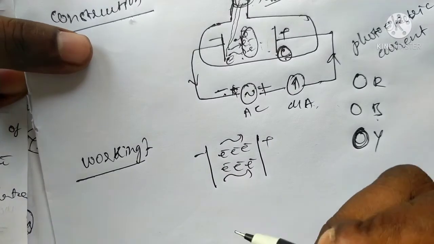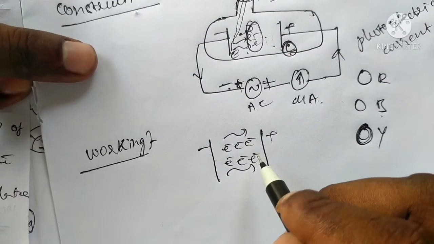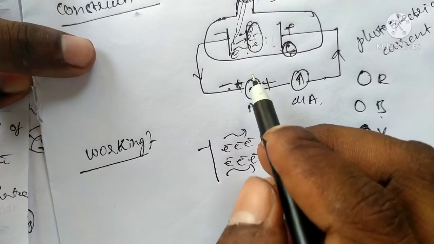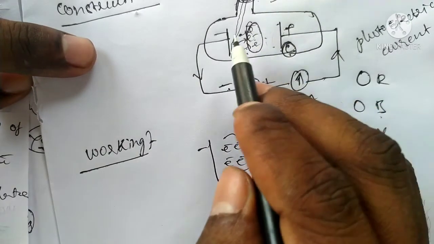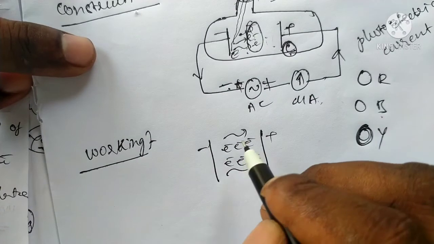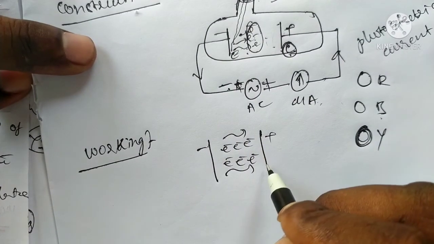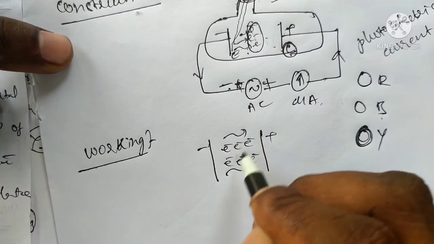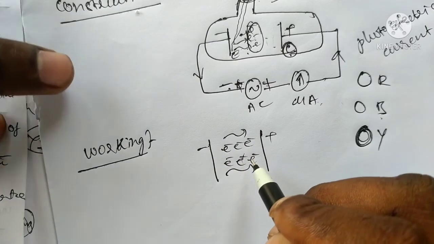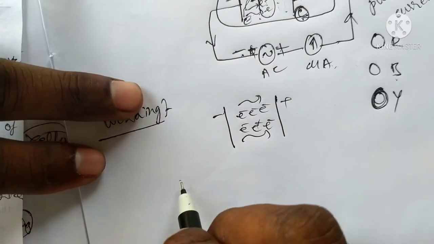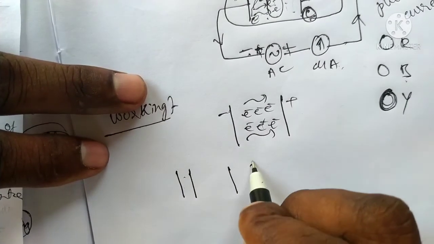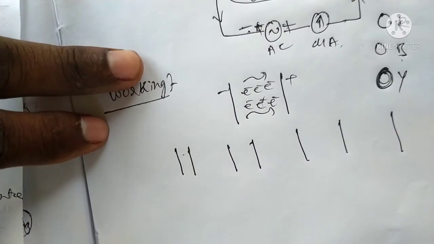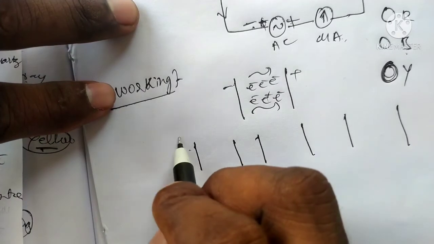The electric field or potential difference between the two plates depends on the distance. Initially it is like this, at a small distance between the emitter and collector.